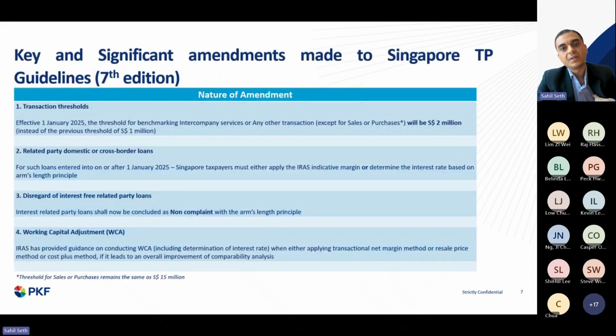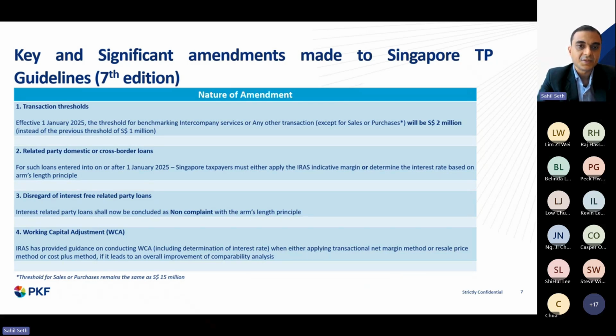Now coming to the key amendments made to the Singapore Guidelines 7th edition. So the Singapore guidelines are obviously updated from time to time. The last update which we have received is last year in June, right? So now it is known as the 7th edition. The first edition came in 2006. So there have been multiple amendments, every 3 or 4 years.